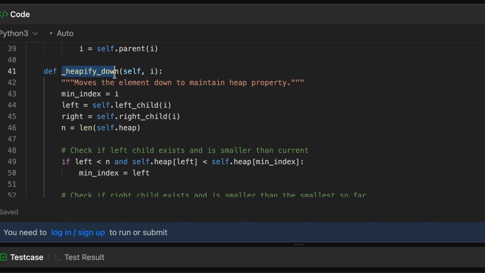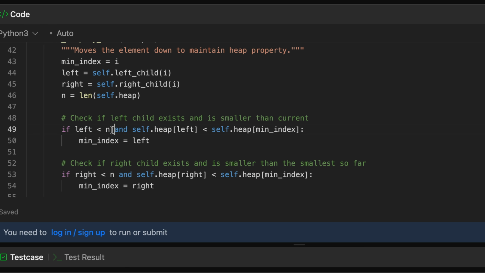And in the heapify down function or the shift down function, we are doing exactly the same thing that we discussed in the drawing explanation. We are getting the min index, we are setting it to I right now because that's what we know, that I is the minimum right now for us. Then we are taking the left child, we are taking the right child, we are taking the length of the heap so that we will not go out of bound. And here we have the checks.